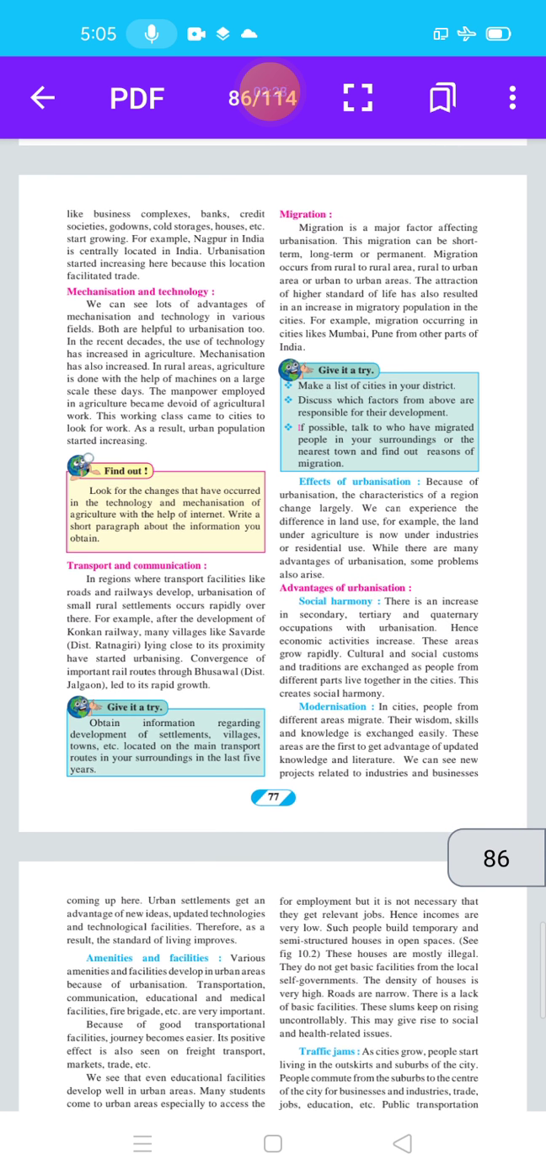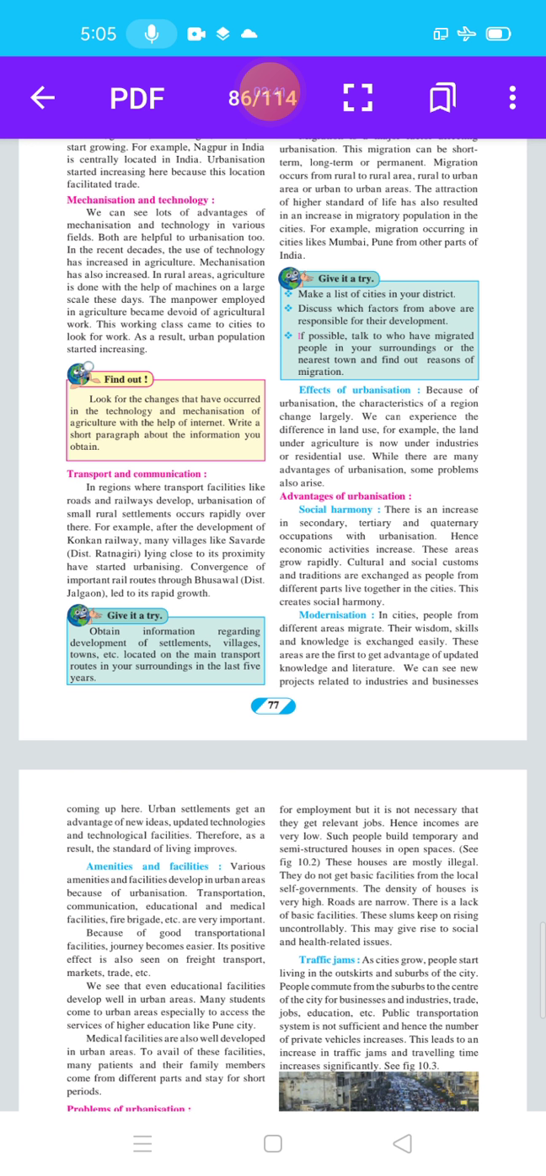Then the next point is effects of urbanization. What are the effects of urbanization? Because of urbanization, the characteristics of a region change largely and very rapidly. We can experience the difference in land use. For example, the land under agriculture is now under industries or residential use.